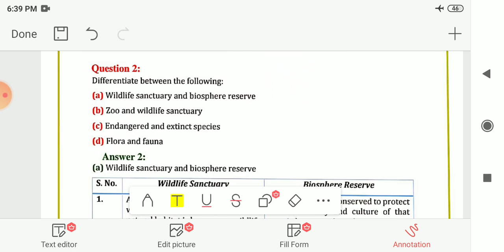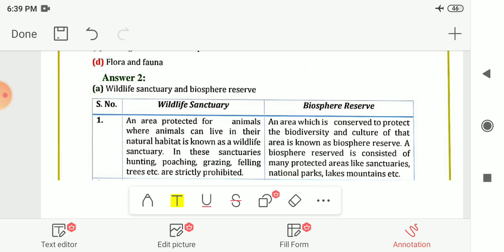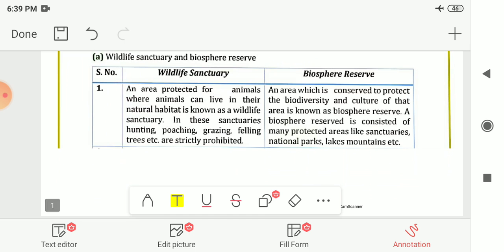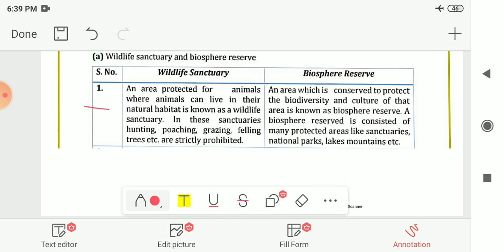Next is differentiate between the following. In that, the first one is wildlife sanctuary and biosphere reserve. So an area protected for animals where animals can live in their natural habitat is known as wildlife sanctuary. And a biosphere reserve is an area which is conserved to protect the biodiversity and culture of that area.